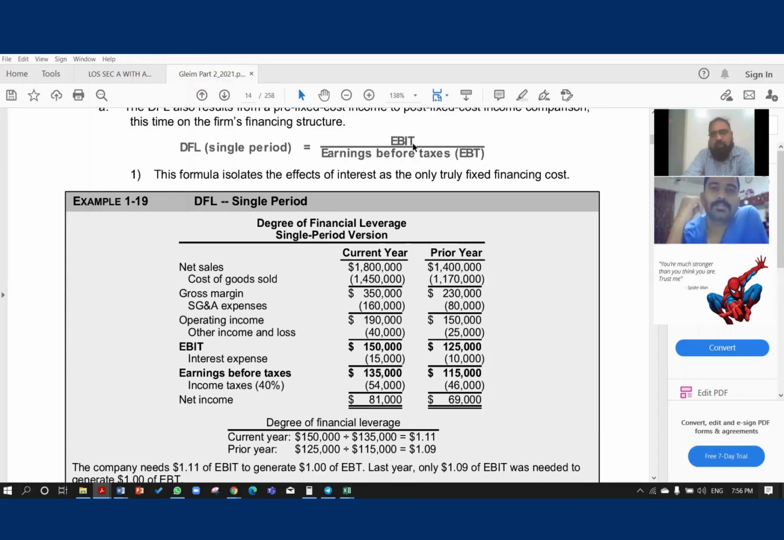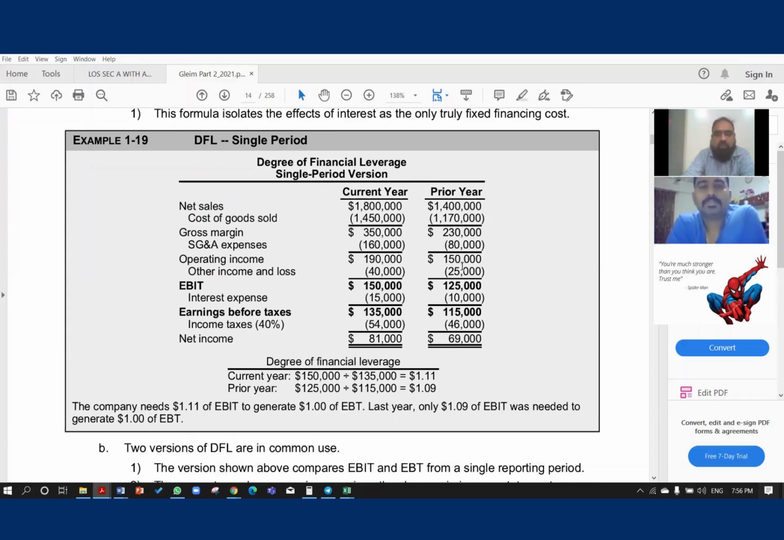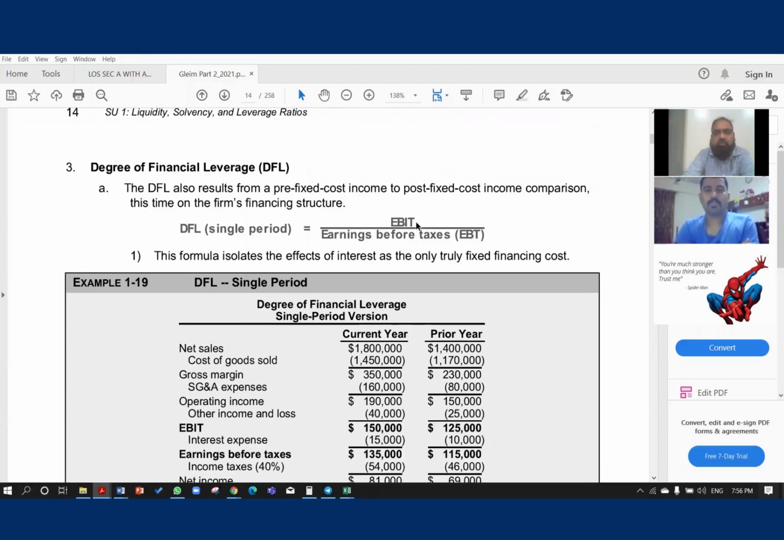EBIT is before interest, and EBT is after interest, right? So EBT means earning before taxes, interest already considered, but before tax. Anyway, so this is the formula for the single period version. And if you want to calculate the degree of financial leverage, what is EBIT?